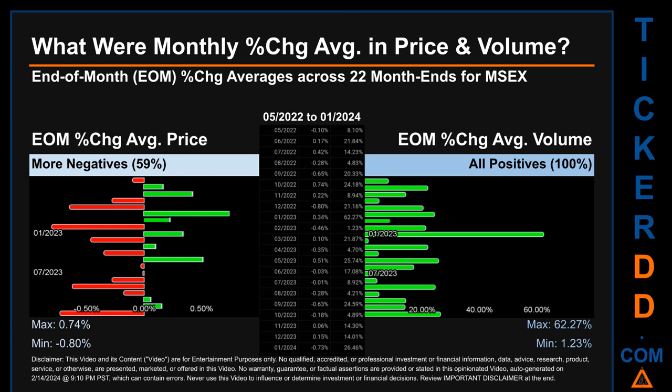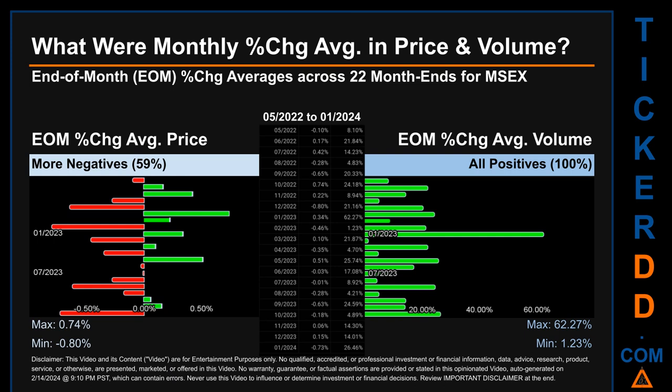What were end-of-month percentage change averages in price and volume for MSEX? The monthly average of percentage change in price and in volume were calculated for each of the 22 month ends. That calculation took daily percentage changes and averaged them for each given month. If a month end came out negative, then it means that the month summarily saw a negative change.